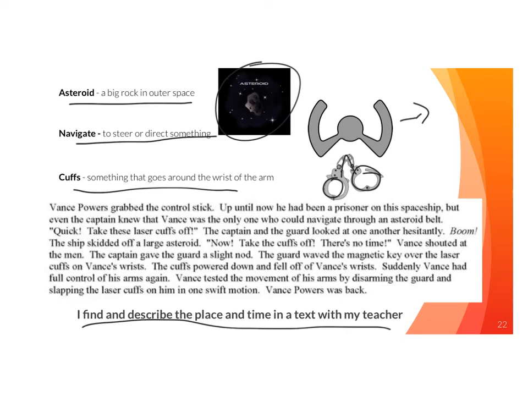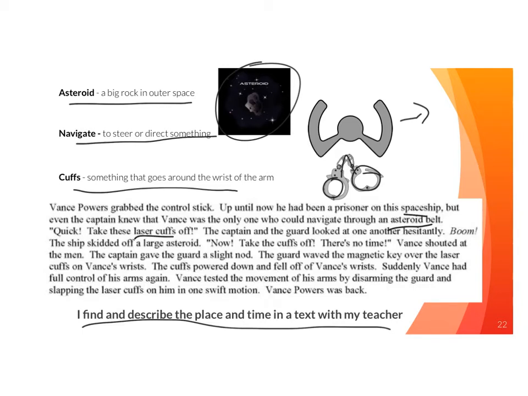Here we go. Read and let's think about the setting of this story. Vance Powers grabbed the control stick. Up until now, he had been a prisoner on this spaceship. But even the captain knew that Vance was the only one who could navigate through an asteroid belt. "Quick, take these laser cuffs off." The captain and the guard looked at one another hesitantly. Boom! The ship skidded off a large asteroid. "Now, take the cuffs off. There's no time," Vance shouted at the men.